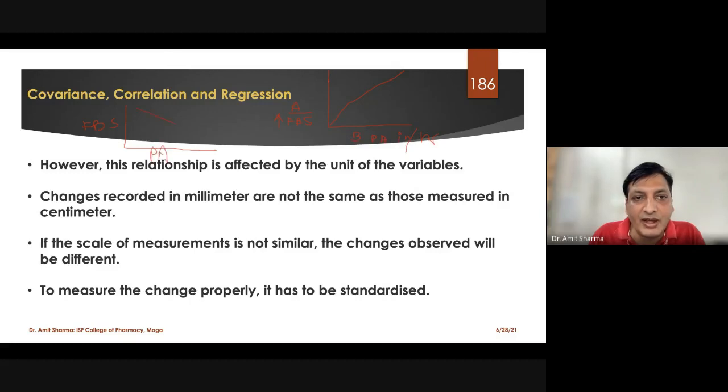That means the higher the value of physical activity, the lower the value of fasting blood sugar. That means if the patient has a lower level of fasting blood sugar, we can say that the person is not suffering from diabetes.